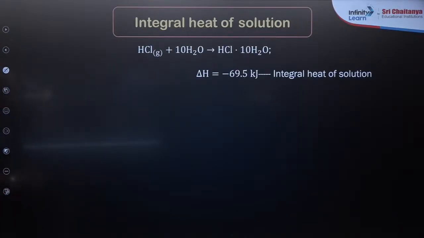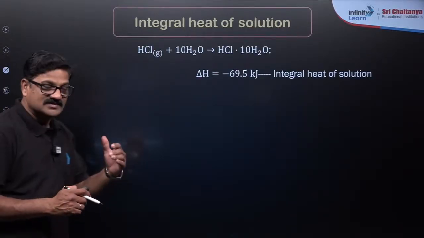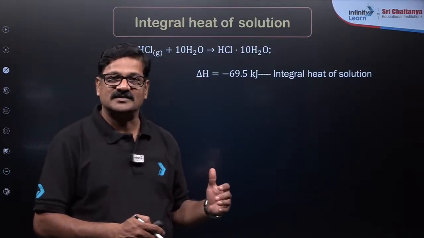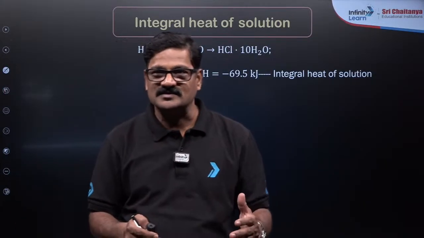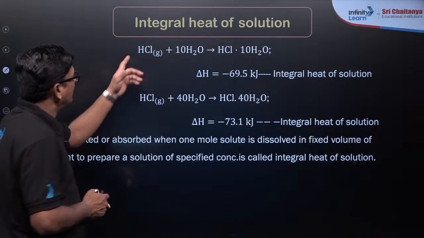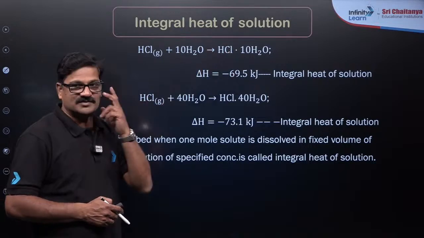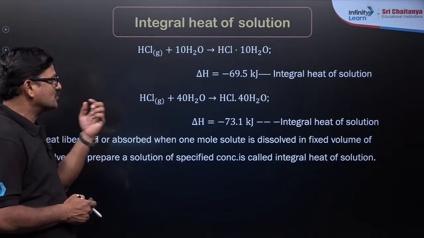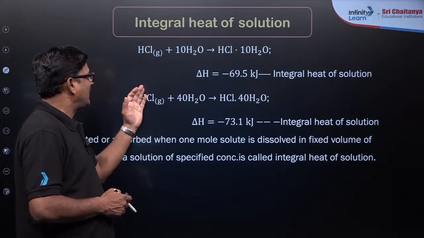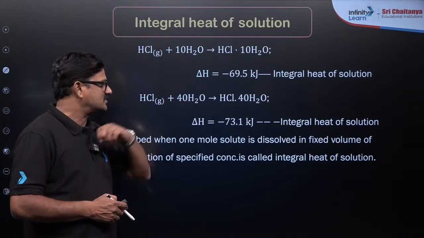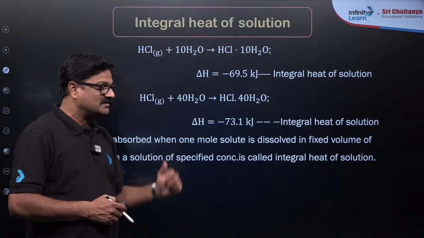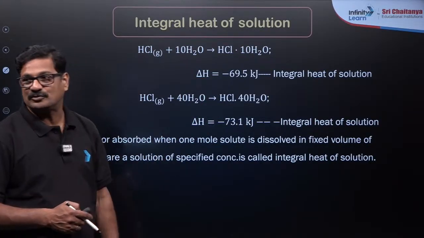Now we can say integral heat of solution is stepwise. An anhydrous substance is converted completely into the hydrated form. You have to take the various steps, and that is called integral heat of solution. So HCl plus 10 H2O gives HCl·10H2O, with minus 69.5, that is integral heat of solution. HCl gas plus 40 H2O gives HCl·40H2O, highly hydrated. This time it is going to be 73.1, it is integral heat of solution.